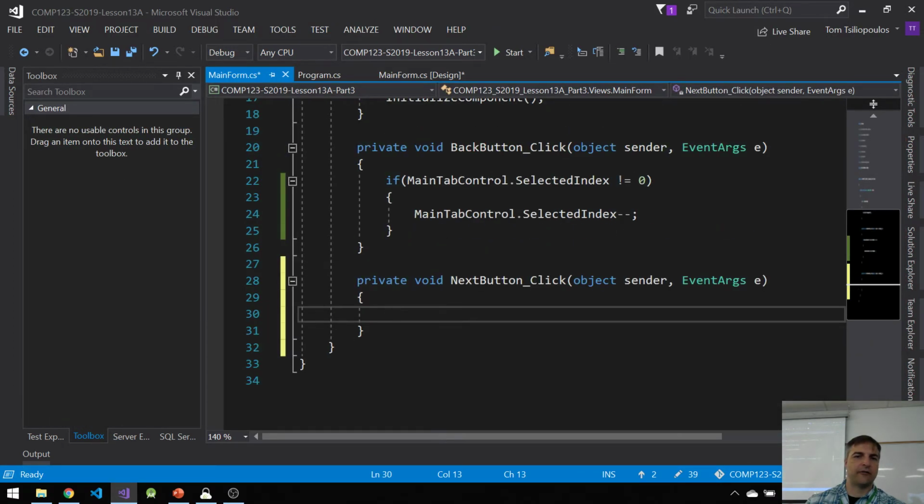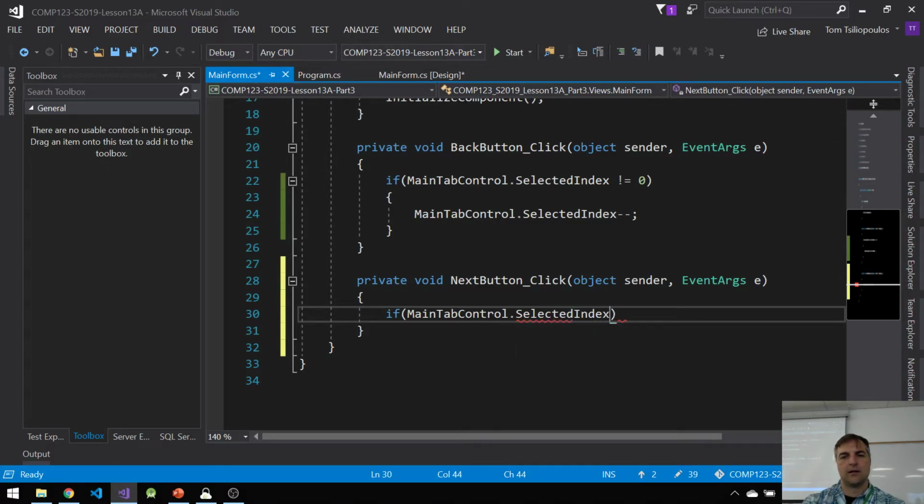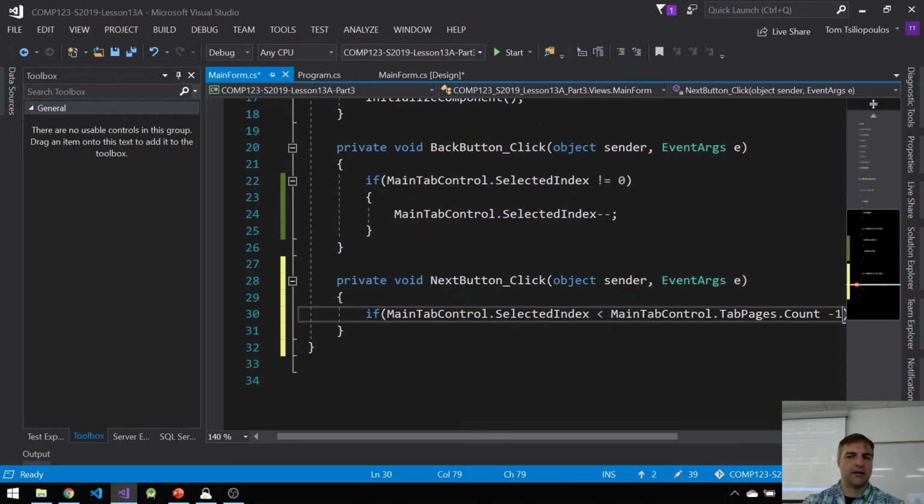Or the other way, my Next button. I'm just making another event for my Next button. I just double click there. If main tab control dot selected index is less than main tab control dot tab pages dot count minus 1, right?